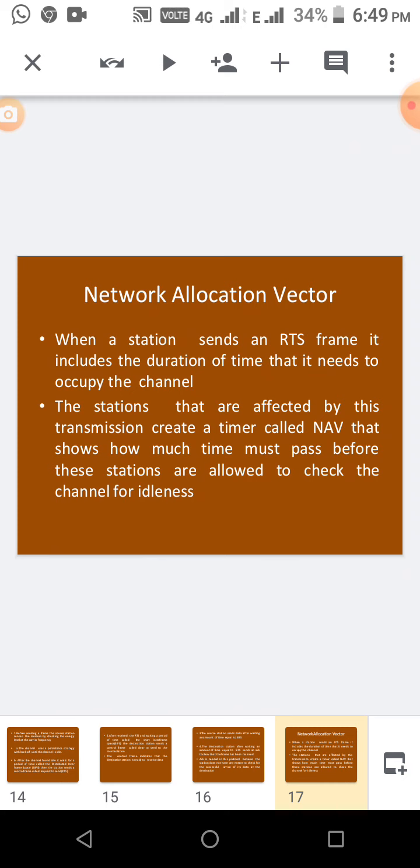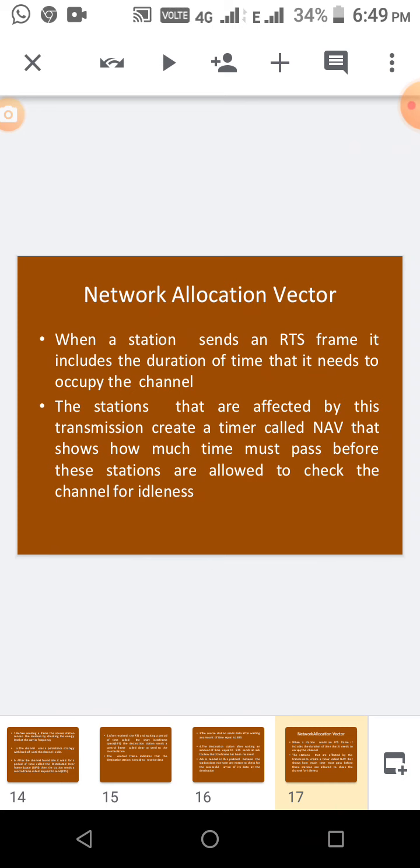Then what is meant by network allocation vector? When a station sends an RTS frame, it includes one more thing: the network allocation time, which is how long a particular station is going to occupy the channel. That must be known to other stations also.